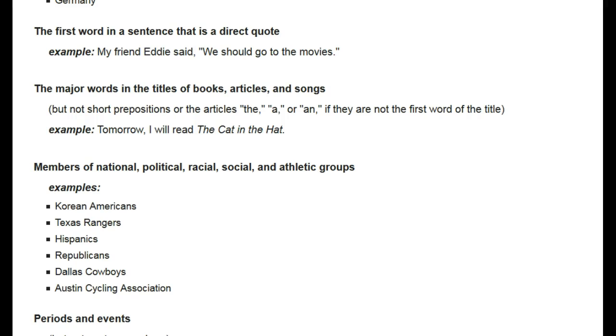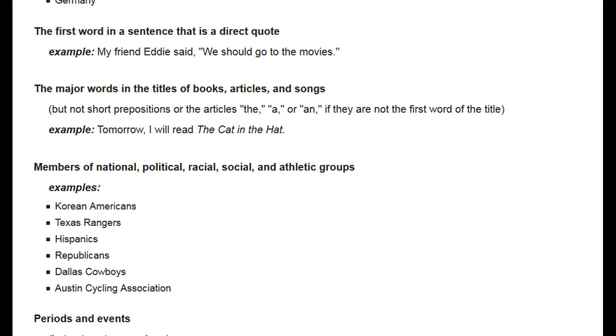You would capitalize the first word in a sentence that is a direct quote. For example, "My friend Eddie said, 'We should go to the movies.'" You should capitalize the major words in the titles of books, articles, and songs, but not short prepositions or the articles the, a, or an, if they are not the first word of the title. For example, "Tomorrow I will read The Cat in the Hat." In and the are not capitalized because they're not at the beginning of the title.